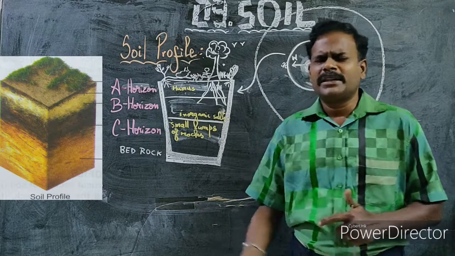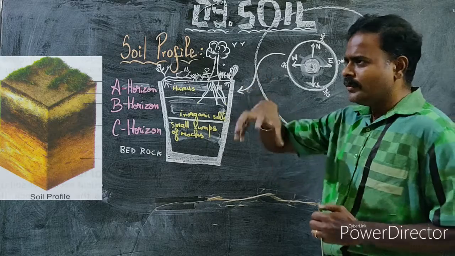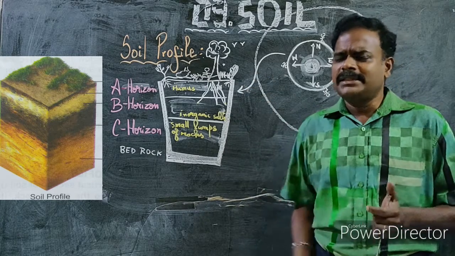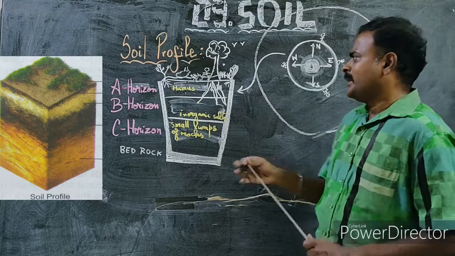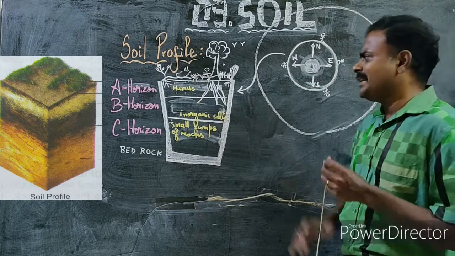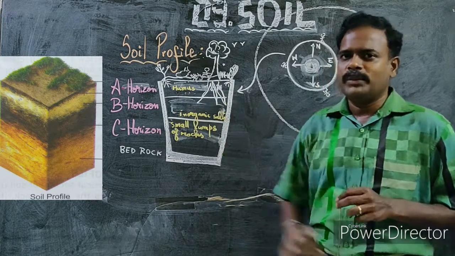One thing I could say, to prevent soil erosion, you can go for planting more trees. The roots of the plants fix the soil, and thereby avoid the erosion of the soil. Okay. Anyhow, the A horizon is very, very important, which is the fertile region, and that is because of the presence of humus.